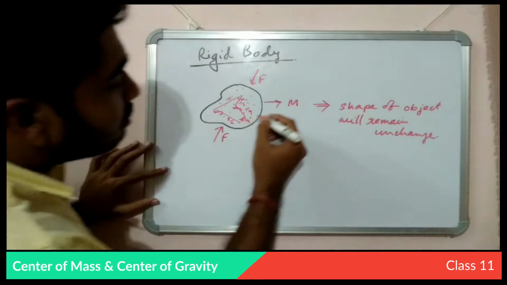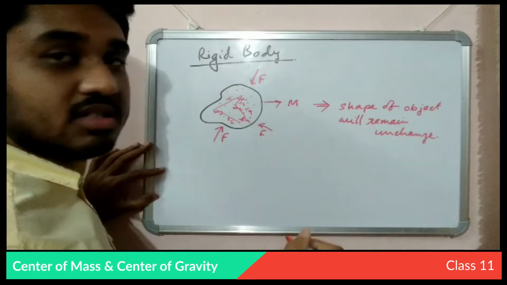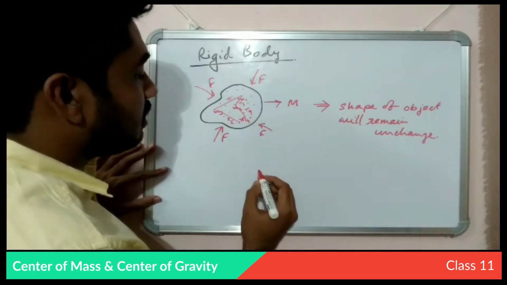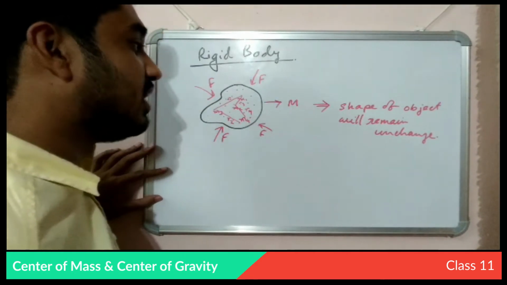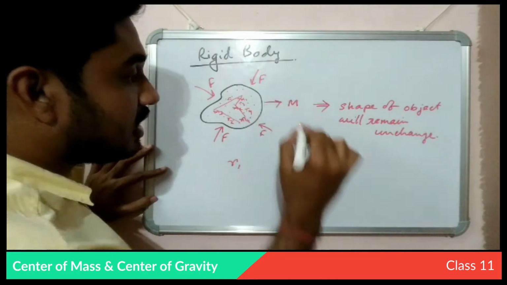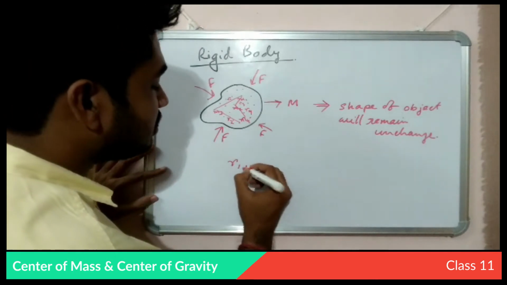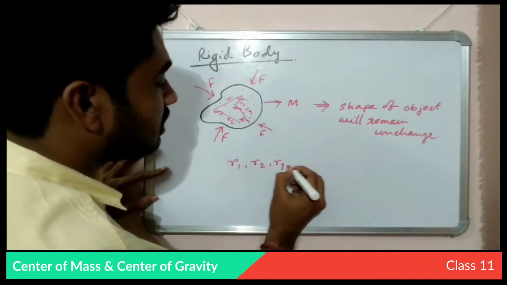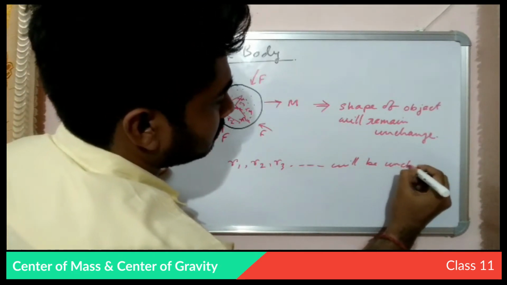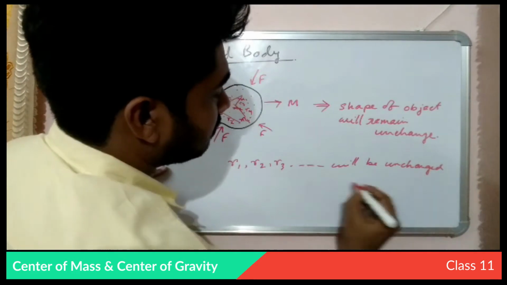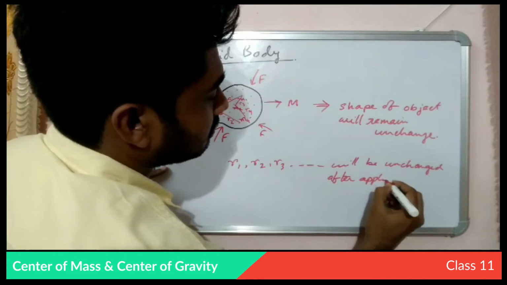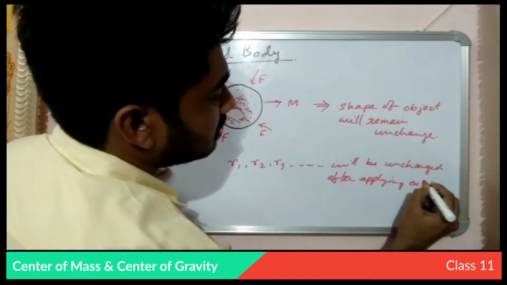So if we try to change the position and the distance between these particles by applying an outside force on it, the body will not change its shape. That means the distance between each particle will remain unchanged. That is, R1, R2, R3 and R4 will be unchanged after applying external force.